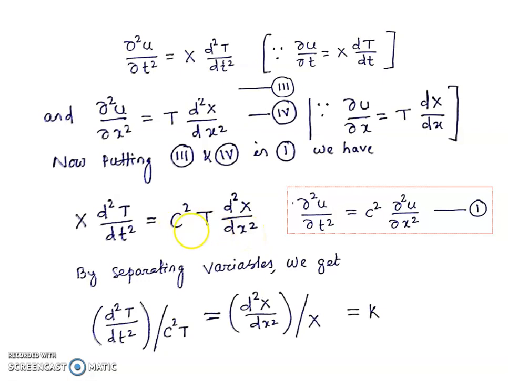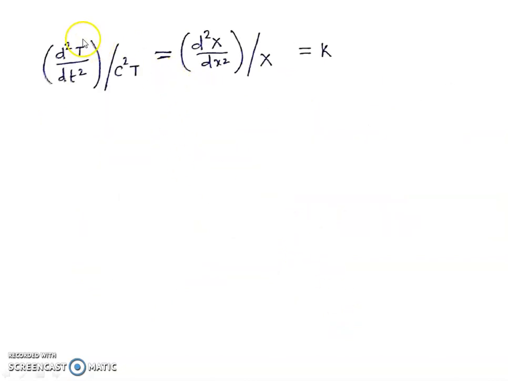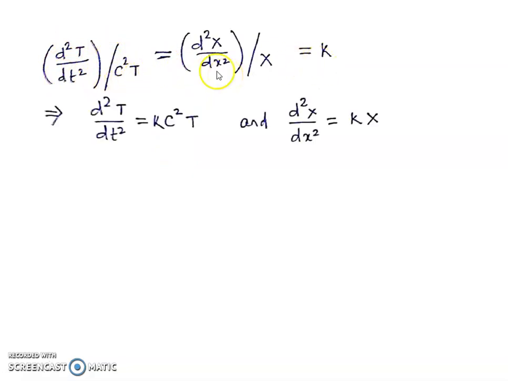Now separating the variables, that means taking all the terms involving x to one side of the equality sign and all the terms involving t to the other side, we get d square T divided by dt square divided by c square T is equal to d square X divided by dx square divided by X. Since these two are equal, we can equate this term to a constant k. So we have d square T divided by dt square divided by c square T is equal to k, or d square X divided by dx square divided by X is equal to k.